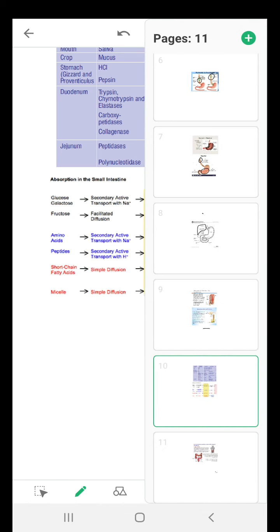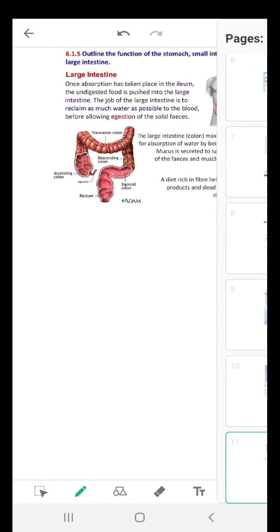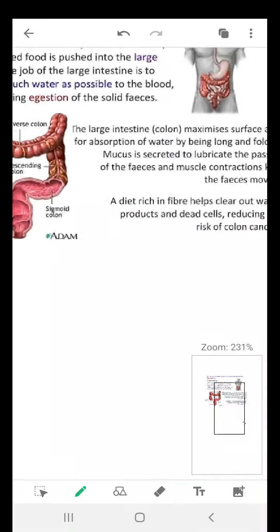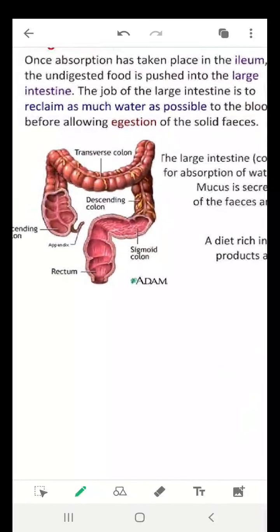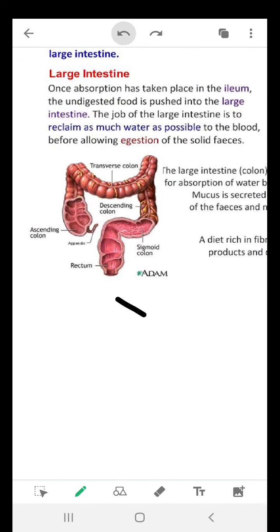Now the digestion is done, the absorption is done, moving towards the large intestine. What is happening over here? In your large intestine, once absorption takes place, the water, the remaining substances that are left, they enter into the large intestine. वो आपके large intestine में enter होते हैं. लार्ज इंटेस्टाइन में एंटर होके, यहाँ पे आपकी जो कनेक्शन आपने देखा था कि there was a connection between the ileum and the large intestine, the food enters through this connection into the large intestine. लार्ज इंटेस्टाइन में एंटर हो गया आपका फूड.